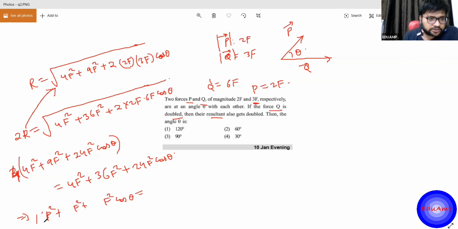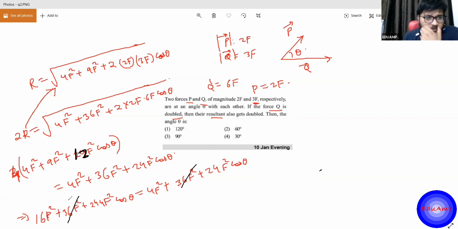So this is 16F square plus 36F square plus 24 into 4F square cos theta is equal to 4F square plus 36F square plus 24F square cos theta, right?